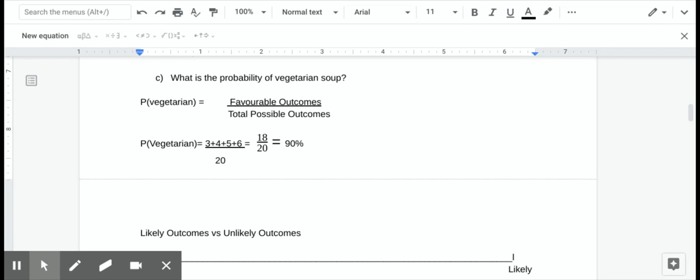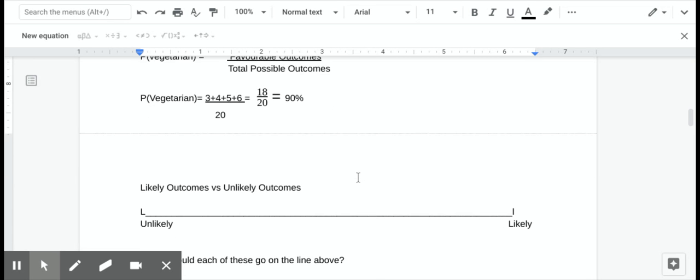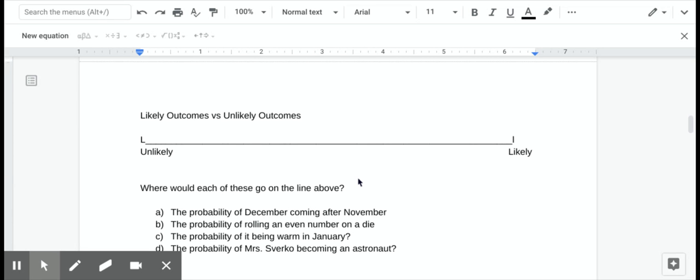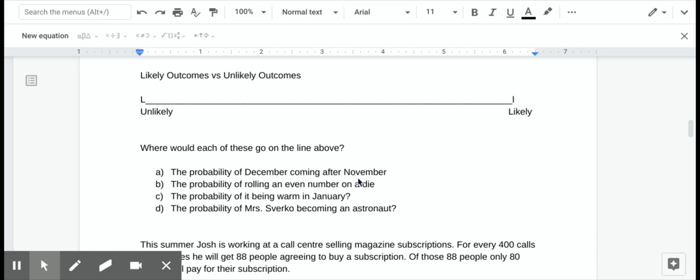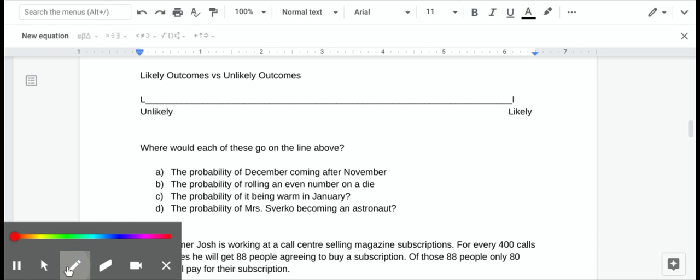Now, we all know that if we had all those cans sitting in front of us and we all said, oh, the last thing in the world I want is to eat chicken soup, chances are we're going to be unlucky and grab the chicken soup. But theoretically, you have a 90% chance of choosing something else, only a 10% chance of choosing chicken. All right. I think that's pretty self explanatory. Let's look at likely outcomes versus unlikely outcomes.